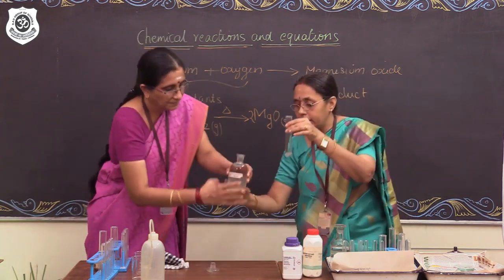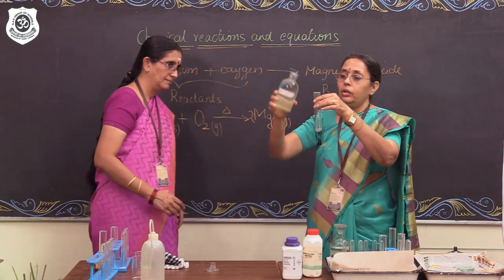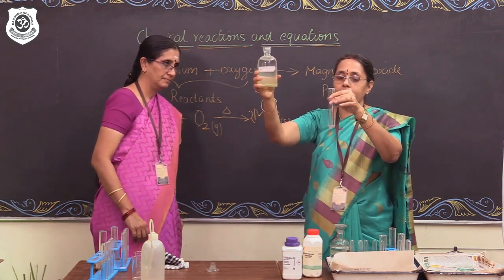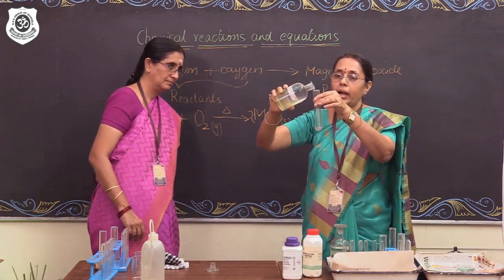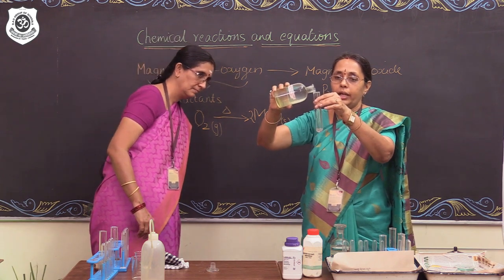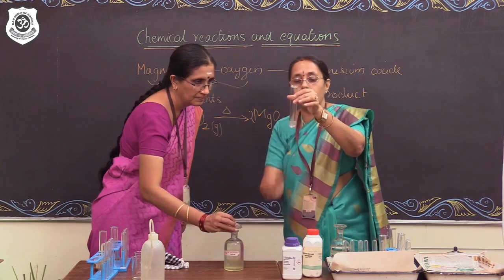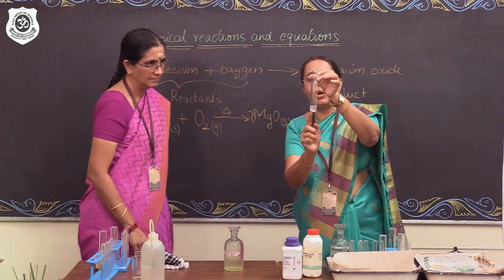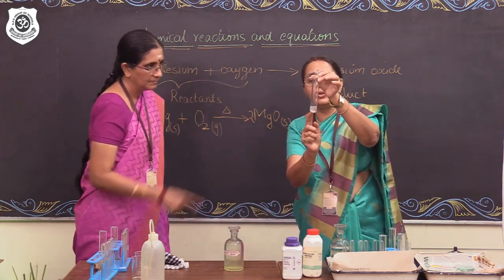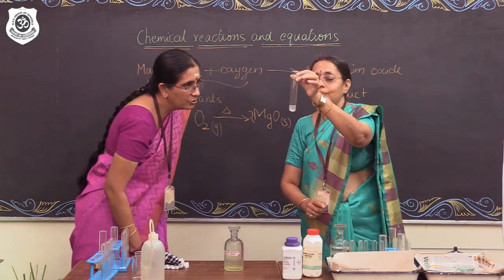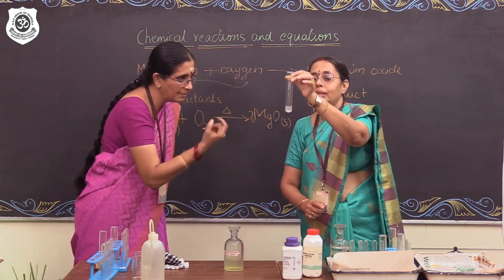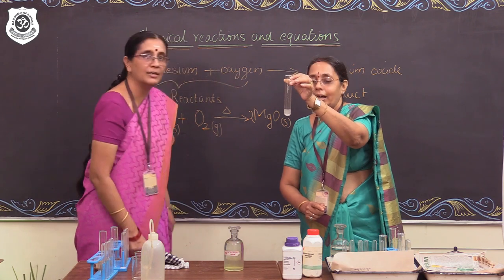I have added dilute sulfuric acid. Look at dilute sulfuric acid. This is a colorless liquid. I am adding a few drops of dilute sulfuric acid to this zinc granule. I am sure all of you know what to observe. Just look at what is happening on the surface of the zinc granules. Yes, I can see evolution of a gas, ma'am. I can see bubbles coming out from the surface of the zinc granules.